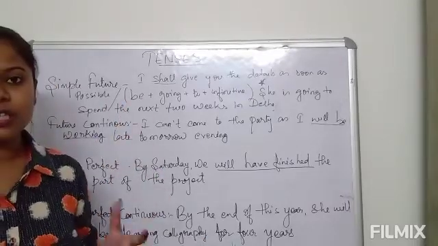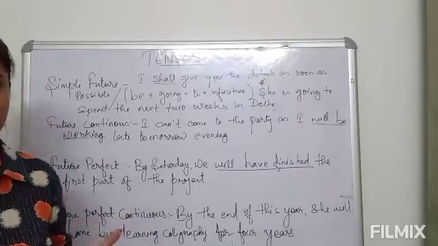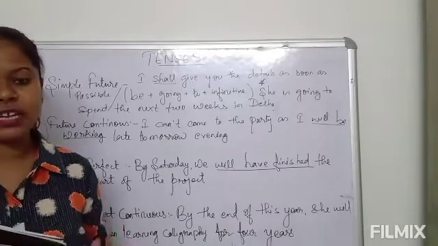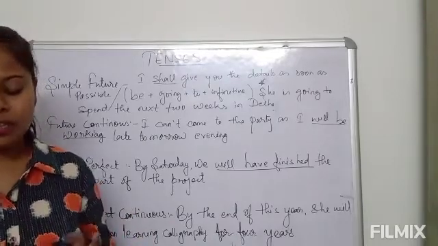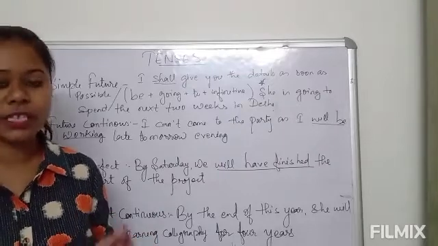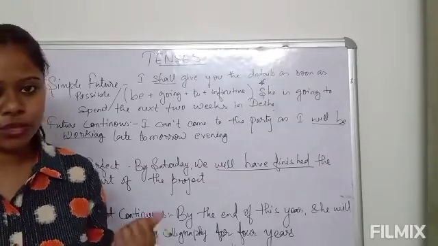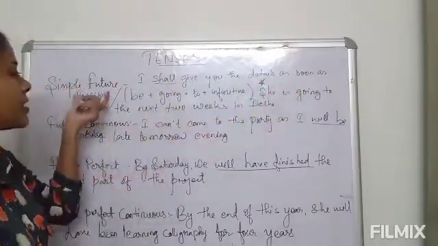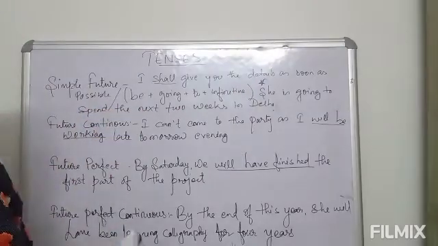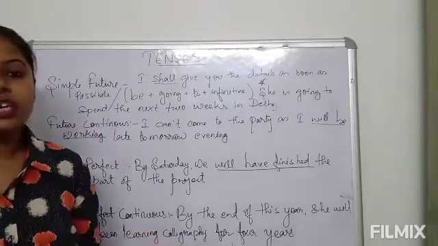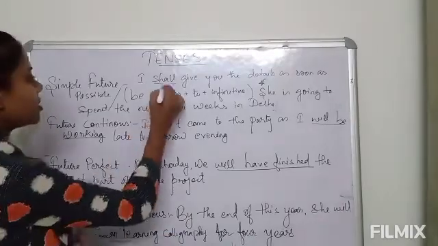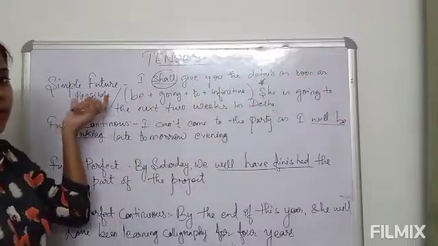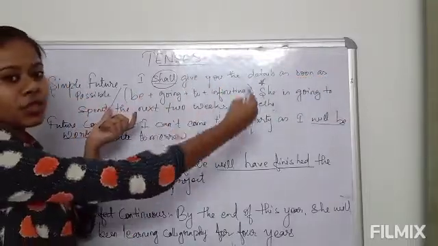What is simple future? It indicates events taking place next day, next week, or tomorrow. It also indicates the event mentioned is expected to occur in the future. For example, I shall give you the details as soon as possible. So we can see here that in future tense we use shall and will. Here it's used shall, so it is indicating the future tense.